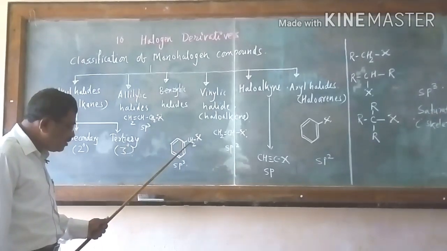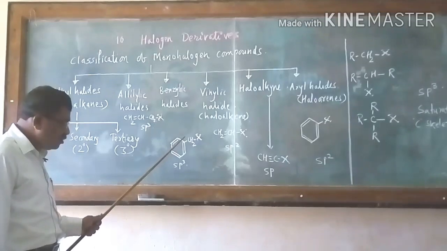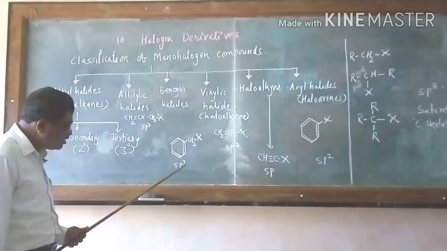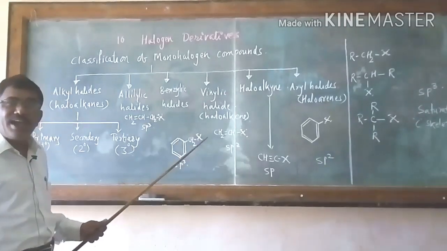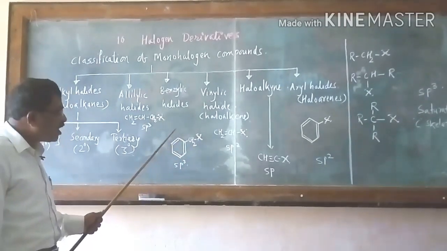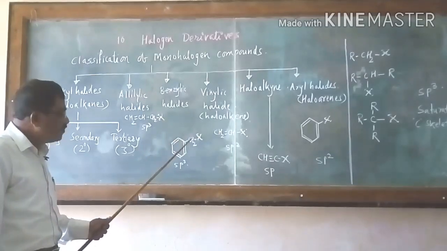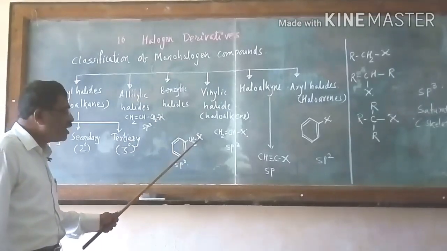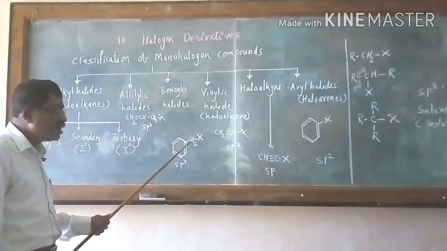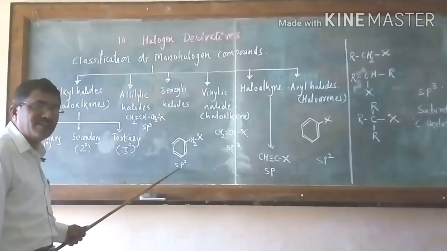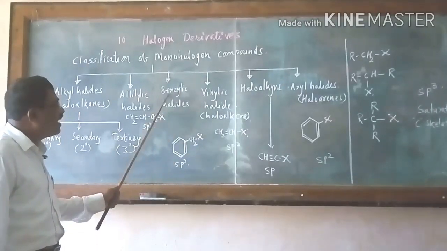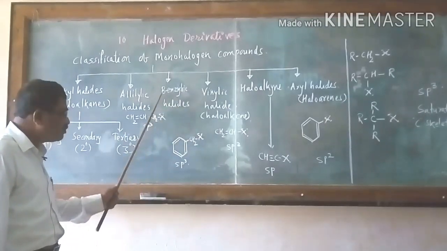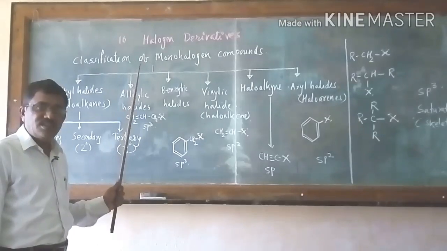So this carbon atom is bonded to the benzene ring, but this halogen atom is bonded to this carbon atom. It means it is also sp3 hybridized. In a benzylic compound, there is a primary carbon atom outside the ring, and the halogen atom is bonded to this carbon atom. It is also sp3 hybridized. Such compounds are called benzylic halides. It is a benzene and a halogen, hence it is called a benzylic halide, isn't it?